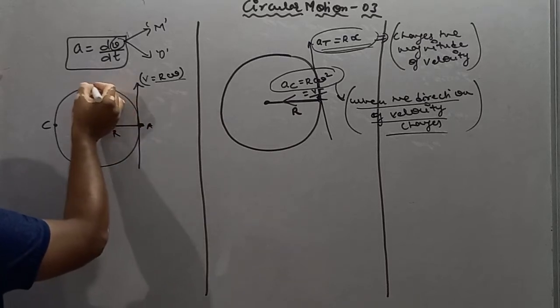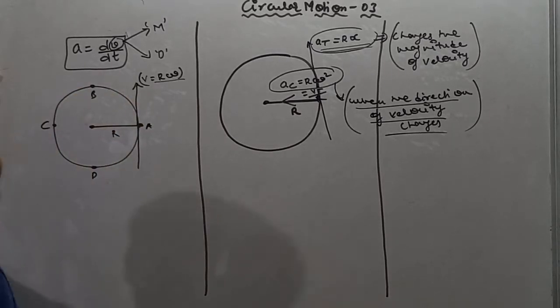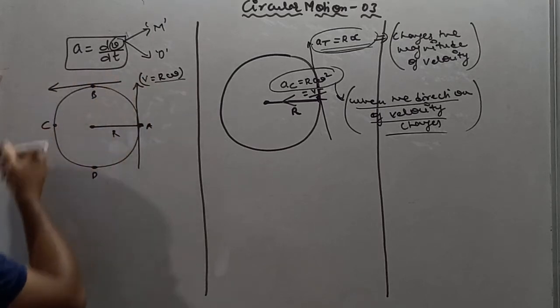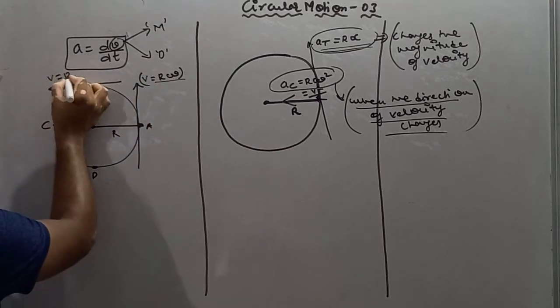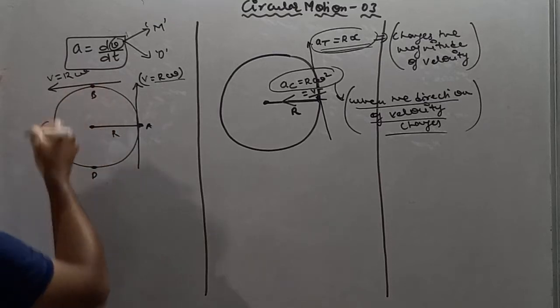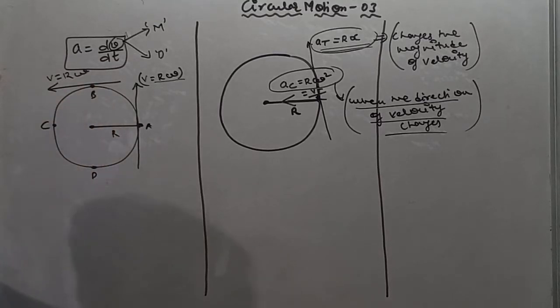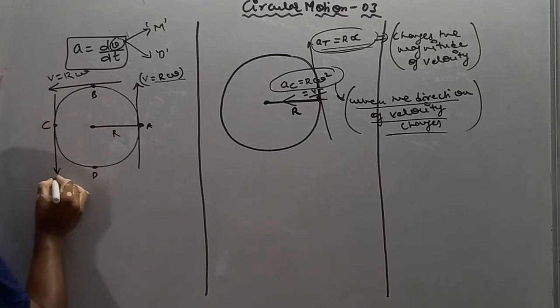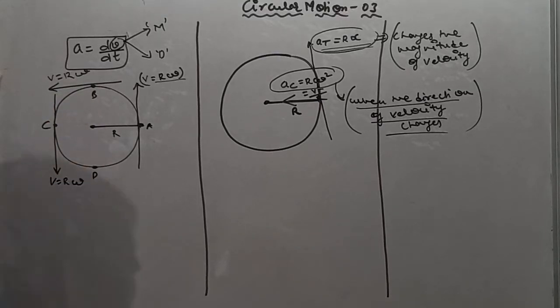Let's suppose the particle reaches point B after some time t. Now its velocity is again towards the tangent, and it is r omega. Again, after some time, the particle reaches point C, and its velocity is towards the tangent, r omega.